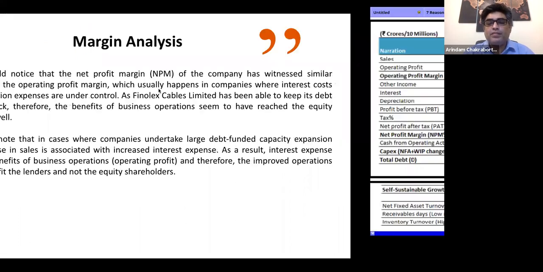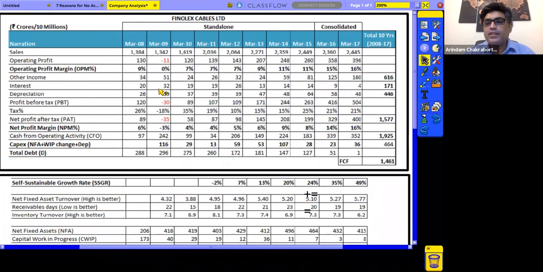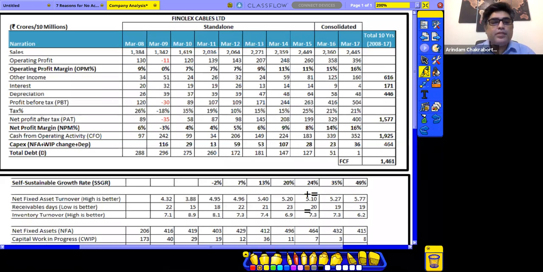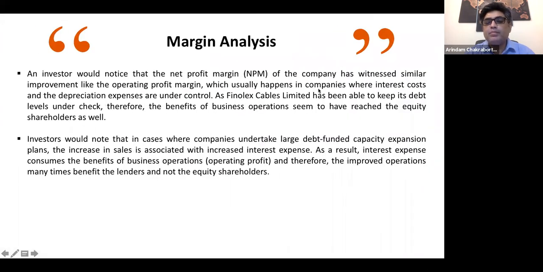are under control, right? So if we see over here, just give me a minute. If you take note of this over here, this is the operating margin, right? And this is the net profit margin. If you see the way things have been in the context of operating margin, there has been roughly a similar trend in the net profit margin as well, right? What it helps us conclude is that the company is able to manage the aspects around interest and depreciation properly, and that is why they are able to balance it, right?